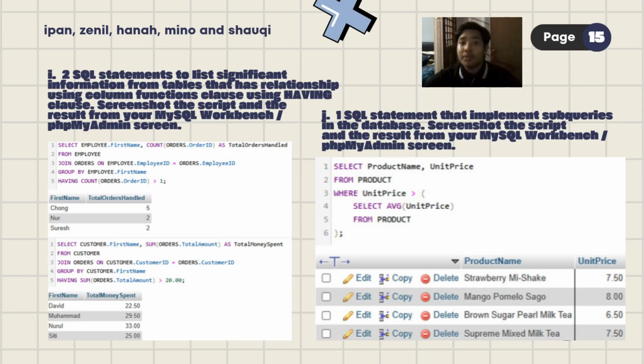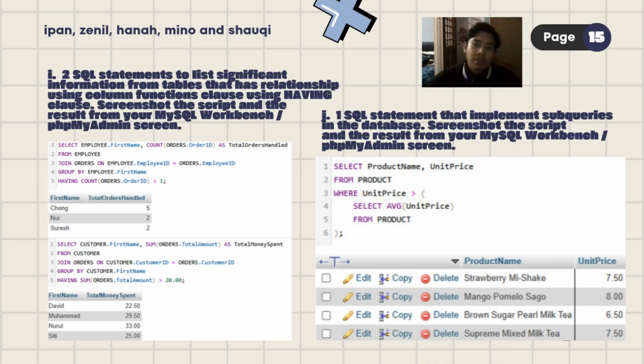This is an example of using the having clause. After grouping the employee, we use the having clause to filter the group. Unlike where, we filter individual rows before grouping. Having filters the group result after the count function has been calculated. From this, we can see the only employees who handled more than one order are the only ones that have been displayed. In this case, we can see that Chong, No, Suresh, the three meet the condition to be displayed.